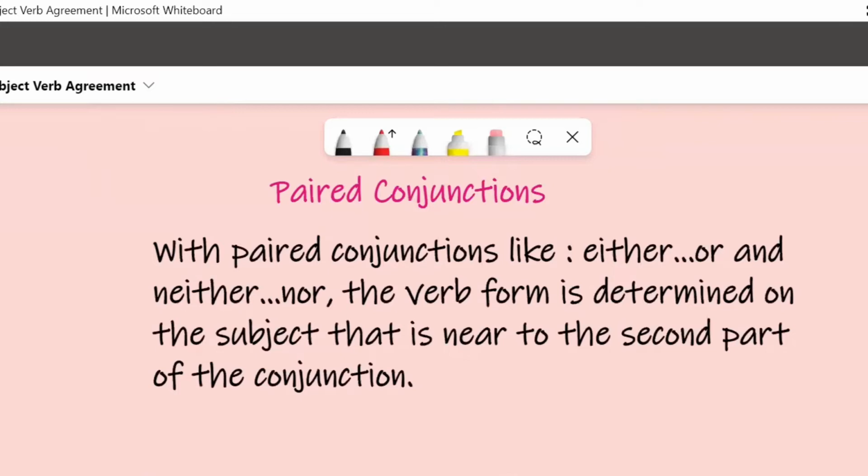So how can we determine which one? Sometimes one comes singular, one comes plural. Which one will determine the form of the verb? We have to focus on, and remember it well, the second noun that is very near to the second part of the conjunction. If it is singular, it takes a singular verb form. If it is plural, it takes a plural verb form.